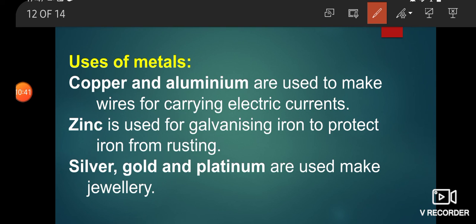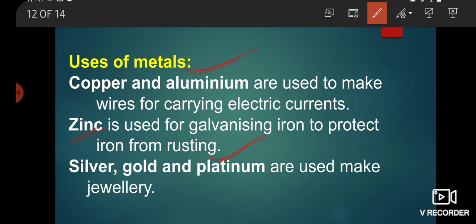Next is usage of metals. Metals are mainly used, like copper and aluminum, to make wires for carrying electric current. Zinc is used for galvanizing iron to protect iron from rusting. Rusting is a chemical process.